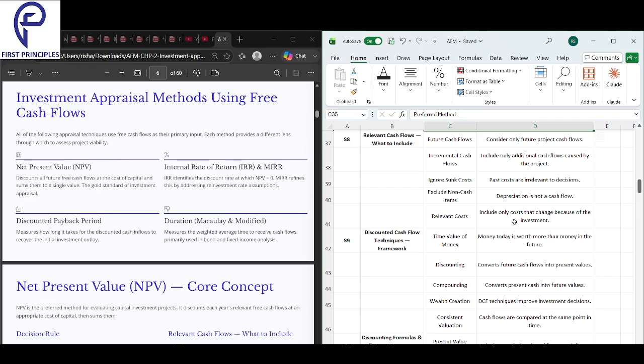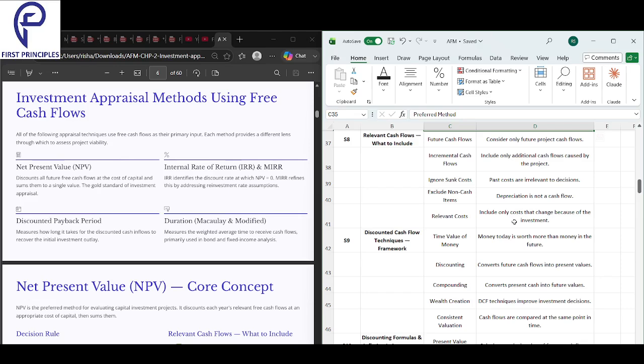Here the focus is on what you have to include, and we have a little idea on what to exclude as well. This particular slide is important. Firstly, future cash flows. You have to only consider future cash flows, only look at cash that will happen in the future because of the project. Very important.